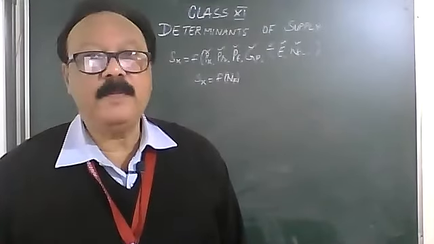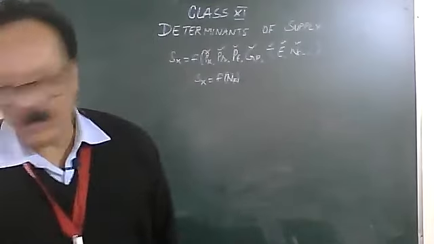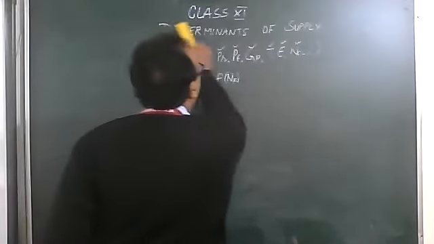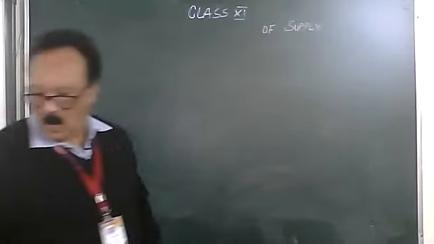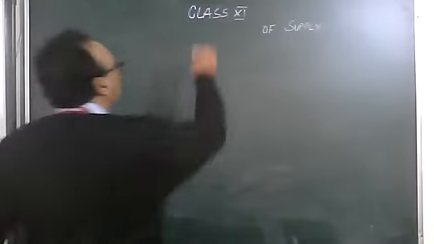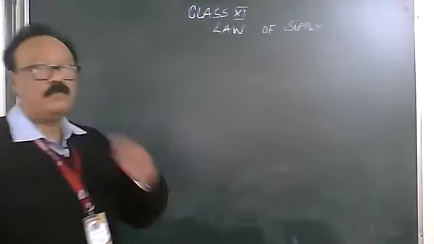Now we will wrap this up by giving the law of supply. So the last topic, the law of supply.